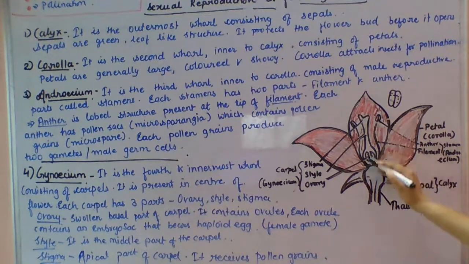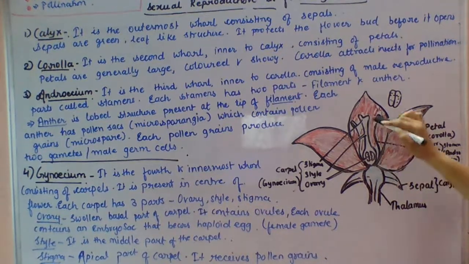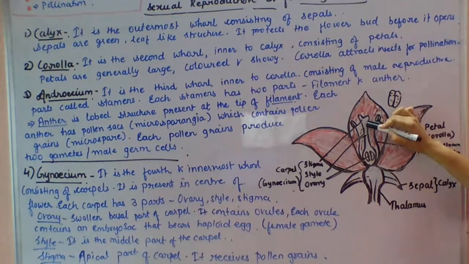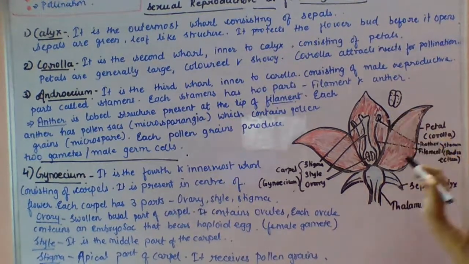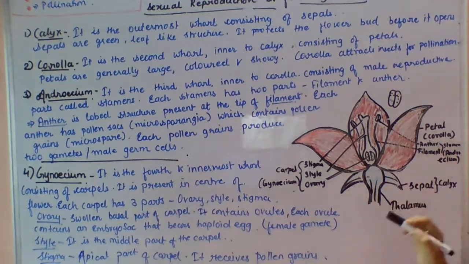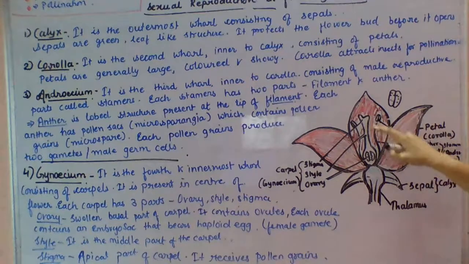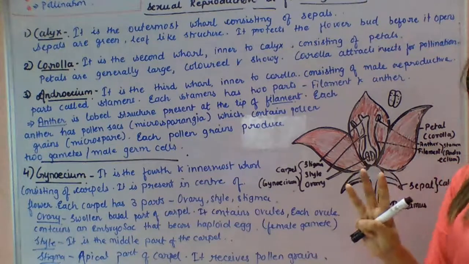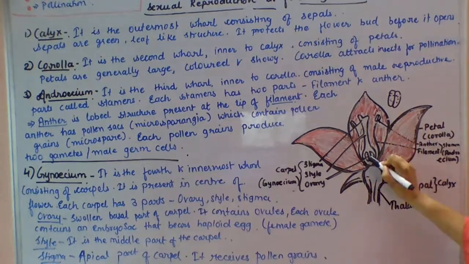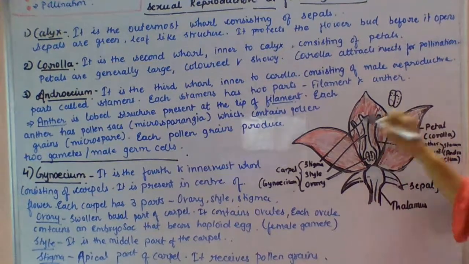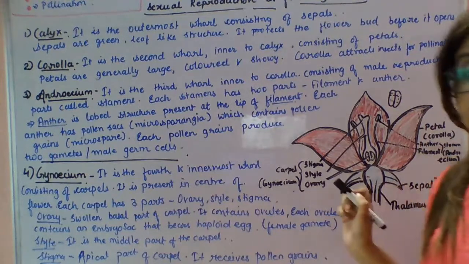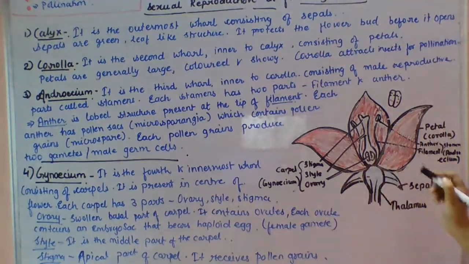Now the fourth innermost whorl is called the carpel. You can say it is the carpel, gynoecium, and it is the female reproductive part of a flower. It is present in the center of the flower. It has basically three parts. First is the ovary, then the style, then the stigma. I am explaining each and every part of this gynoecium one by one.